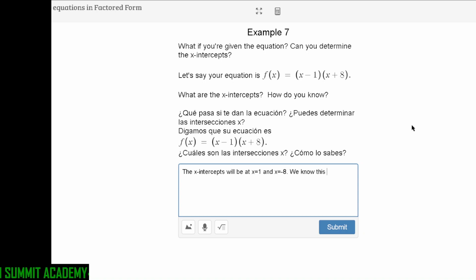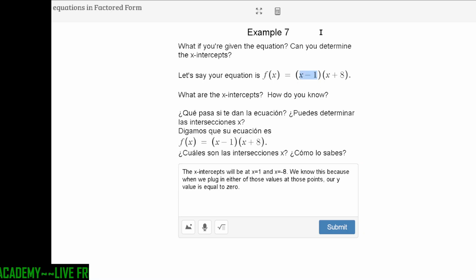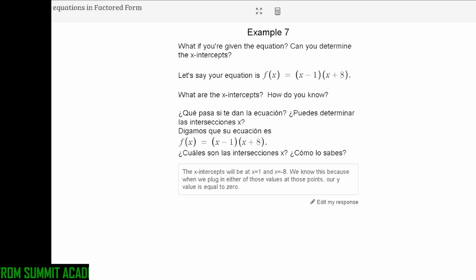We know this because when we plug in either of those values at those points, our y value is equal to 0. So it should always have those values when you plug them in. One of those sets of parentheses will equal 0, which means the entire right side will equal 0. So you're going to make sure you're hitting that blue button, that way it's saved in there.